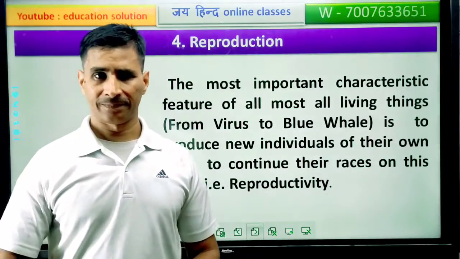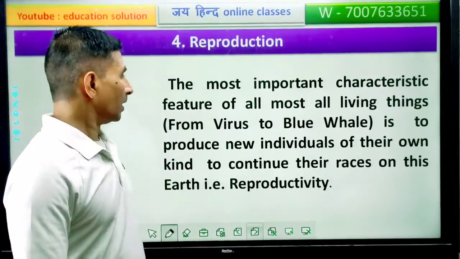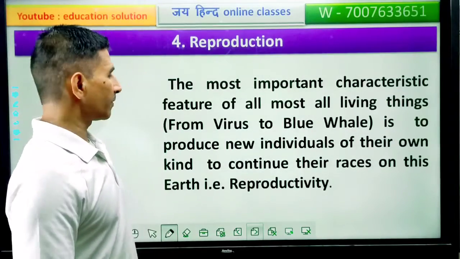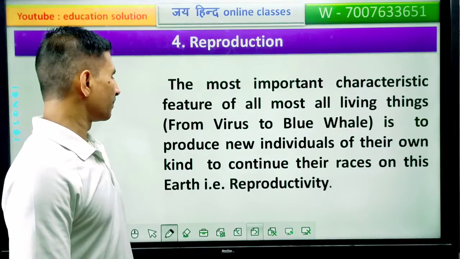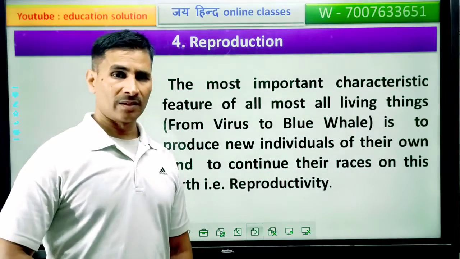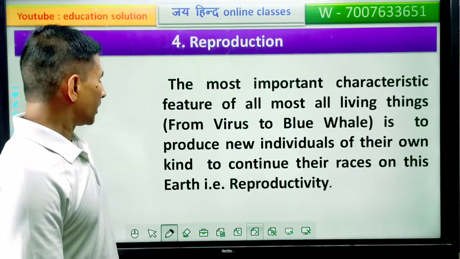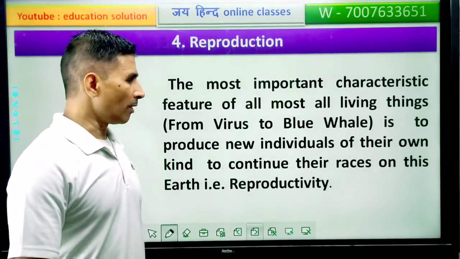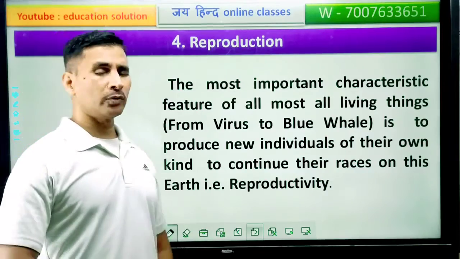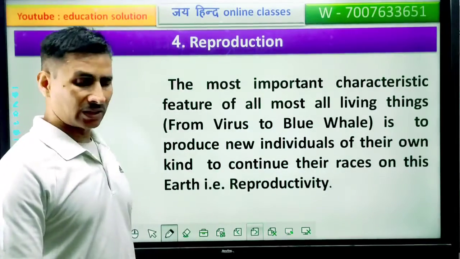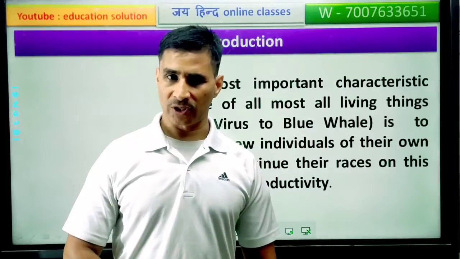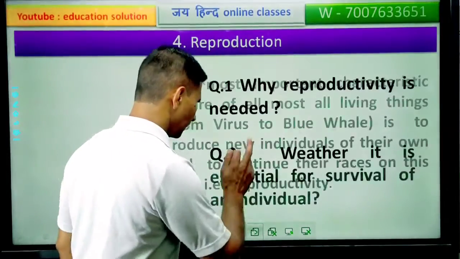Next feature, reproduction. The most important characteristic feature of almost all living things, from virus to blue whale, is to produce new individuals of their own kind to continue their race on the earth. This is called reproduction.